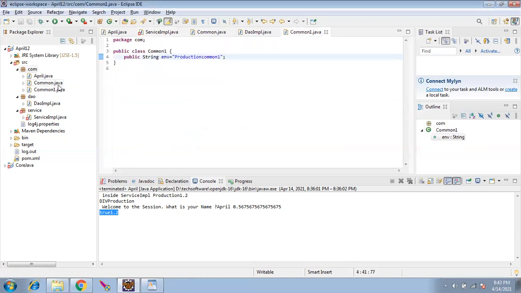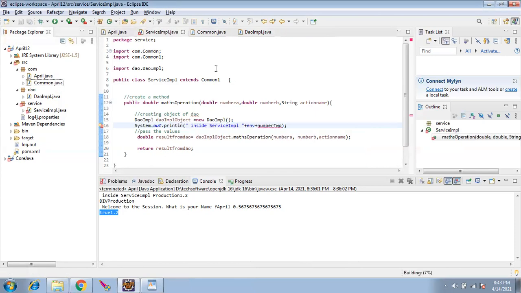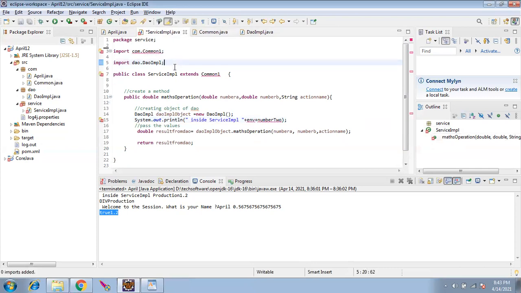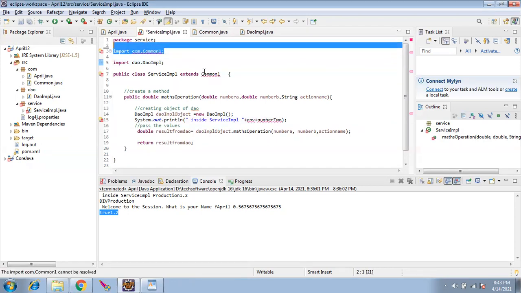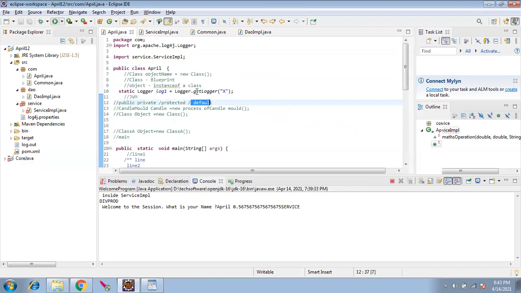So now I'll delete the common one. Control Shift O will remove all the unwanted imports, and we extend common. Okay, so everything is good as of now. We'll go to one important concept in Java now. The next one is interfaces. To understand what an interface is,